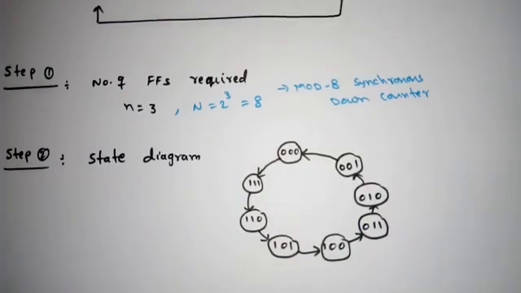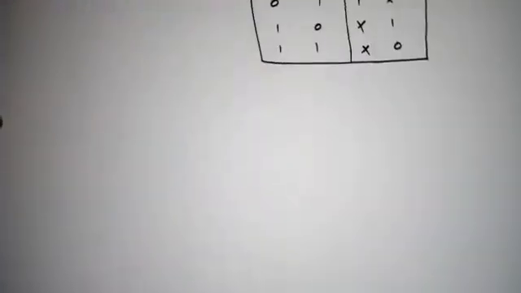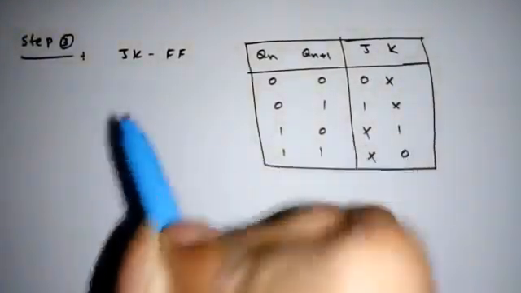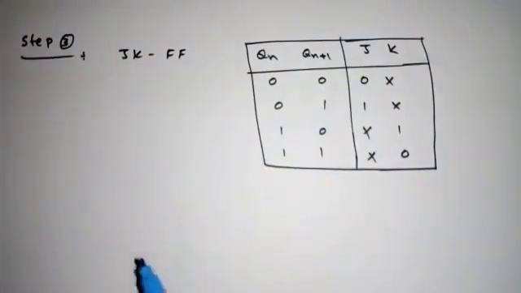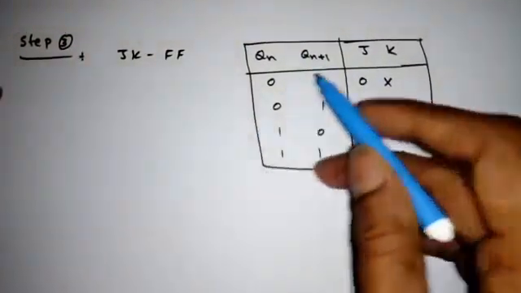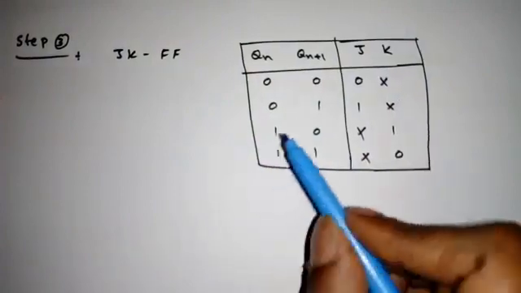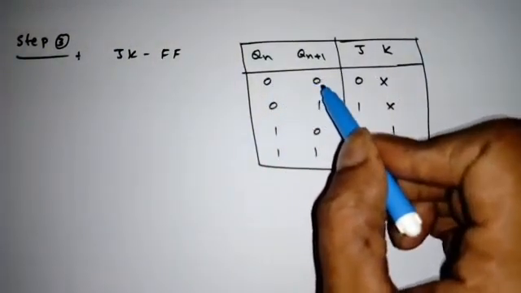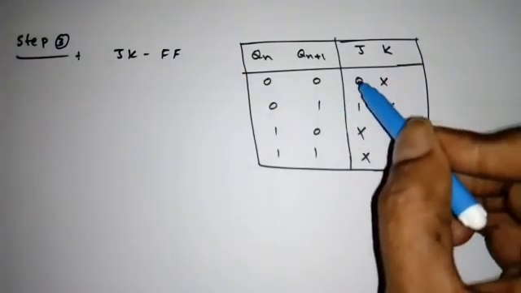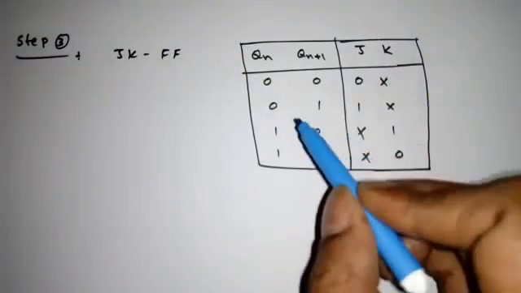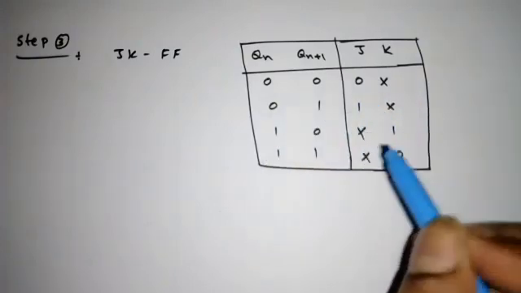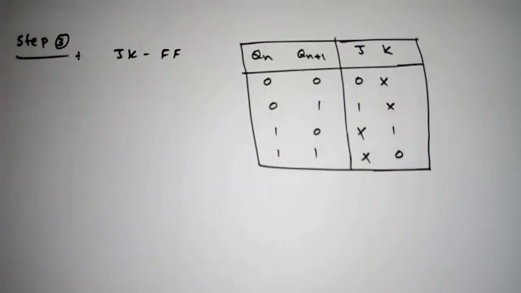Now once we know the state diagram, step 3 is the choice of the flip-flop. I already mentioned that we are going to use JK flip-flop. So the choice of flip-flop is JK, and for that flip-flop we need the excitation table. This is the excitation table for the JK flip-flop. When I want the next state as 0 and the present state is also 0, we need to apply 0 and don't care. That is two conditions, 00 or 01. Similarly 0 to 1 I need to apply these inputs, 1 to 0 I have to apply these inputs, 1 to 1 I have to apply these inputs.